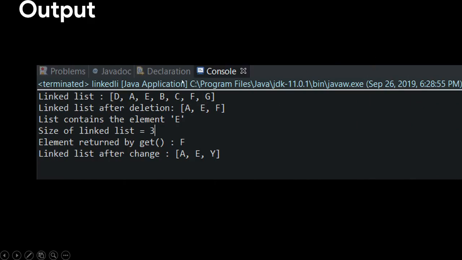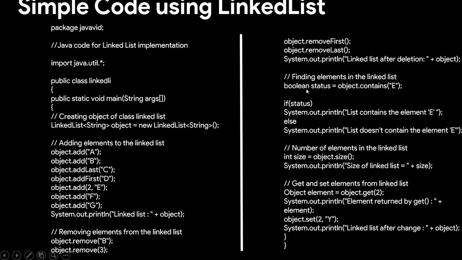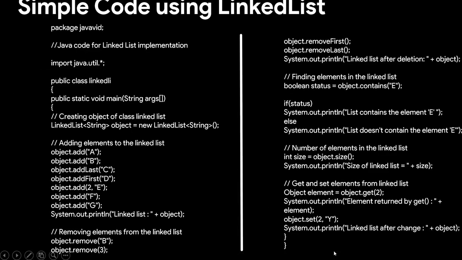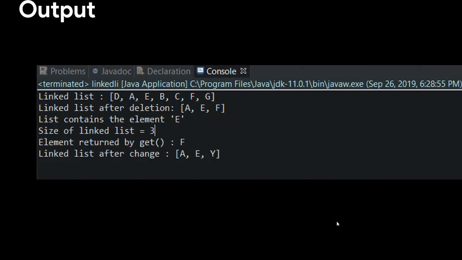So in the procedure, initially B is deleted and C comes to the third position. Then we take out C. Then we take out the first element, and then the last element, which is G. So we have A, E, F in the linked list after the deletion, and we check whether A, E, F contains E, and of course we have E inside the list, and so we print out that the list contains the element E, and then the size of the linked list is returned as 3 because we have A, E, F, and here we check for the object and we return F over here.